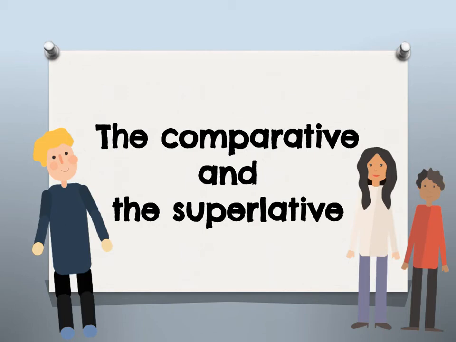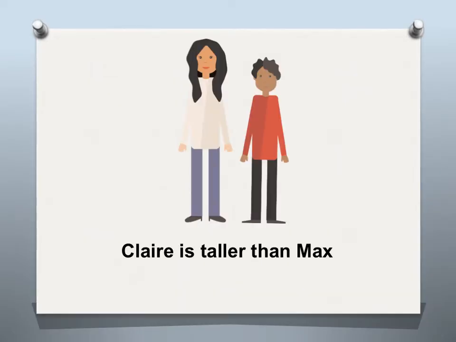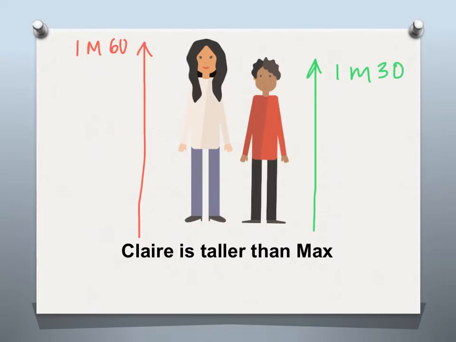In this video, we're going to look at the comparative to compare things and the superlative to talk about extremes. This is Claire and this is Max. Claire is taller than Max. Claire is 1.60 m and Max is 1.30 m.